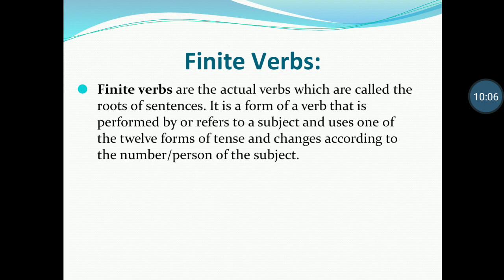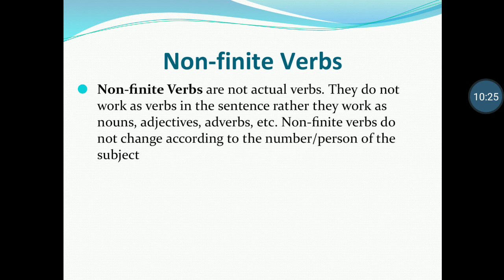Finite verbs are actually the main verbs or the root verbs. The finite verb is the one that has tense, and it has to agree with its subject in person and number. So it changes its form according to the person and number.